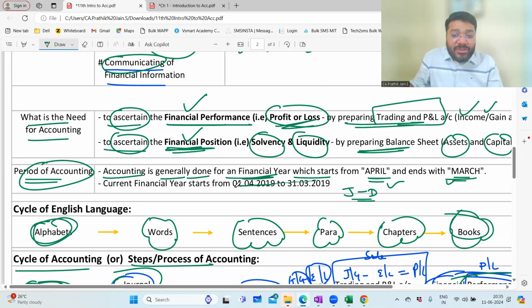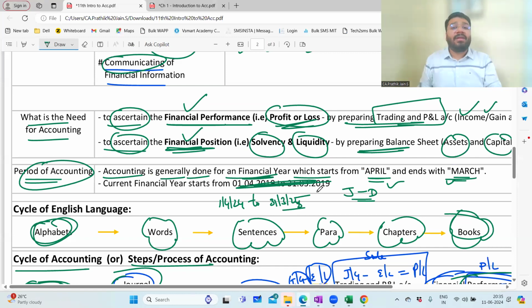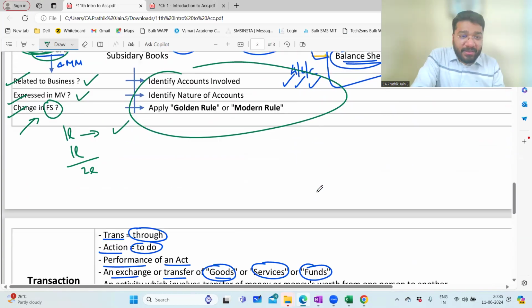So we are in which current financial year? What is our current financial year? We are in 2024. So what is this financial year? 24-25. It starts on 1/4/24 and ends on 31/3/25. So somebody asked in accounting, your teacher asked, which financial year are we in? 24/25. It starts with 1/4/24, ends with 31/3/25. So April to March, April to March, April to March. Today's dinner, if you want, you can forget to eat, but not this financial year. Correct, no? Okay. Anything else pending?